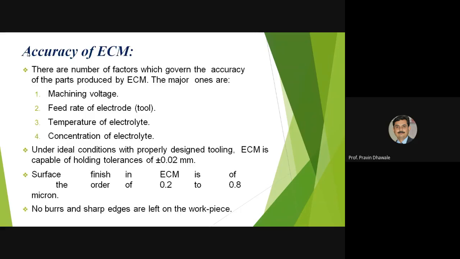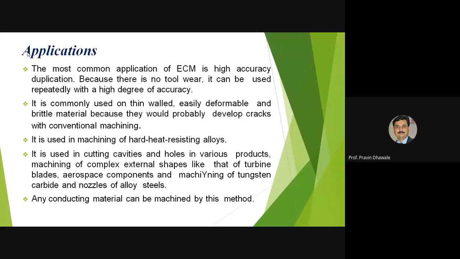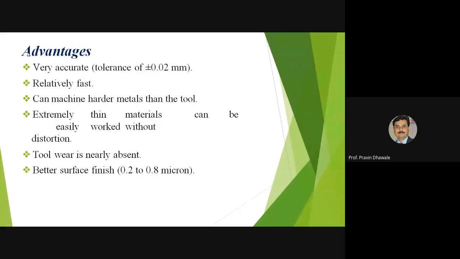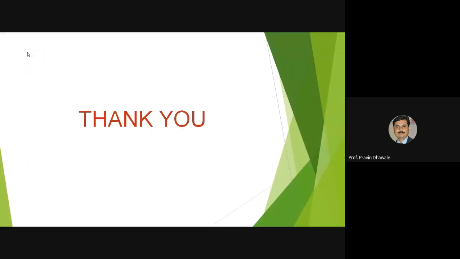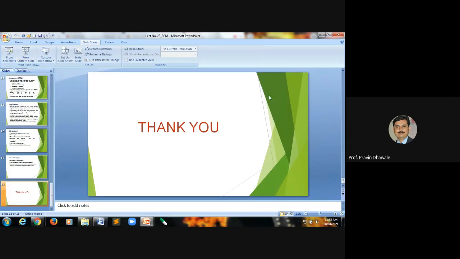Then we discussed the accuracy of the ECM process, which depends on points like machine voltage, feed rate, temperature, and concentration of electrolyte. Then we discussed the application of that process along with its advantages and disadvantages. So in this way, we dealt with electrochemical machining.